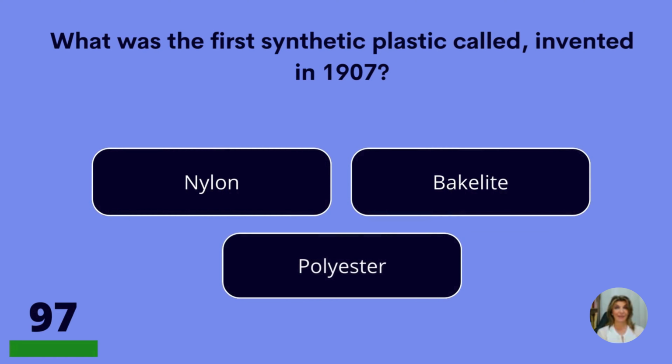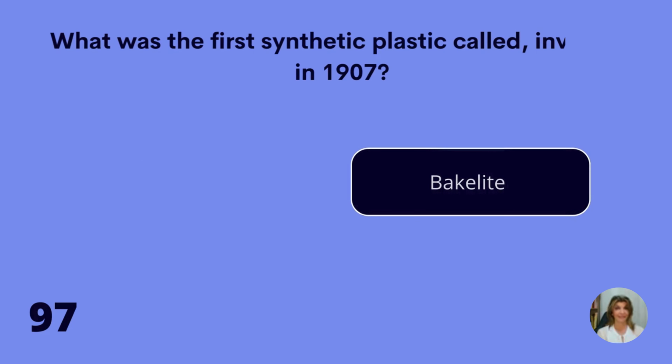What was the first synthetic plastic called, invented in 1907? Nylon, Bakelite, or polyester? Bakelite.